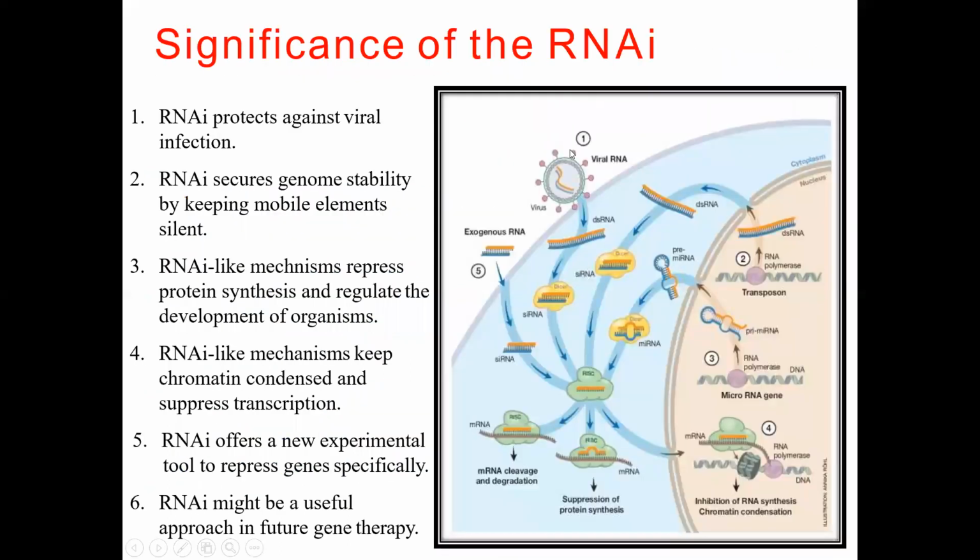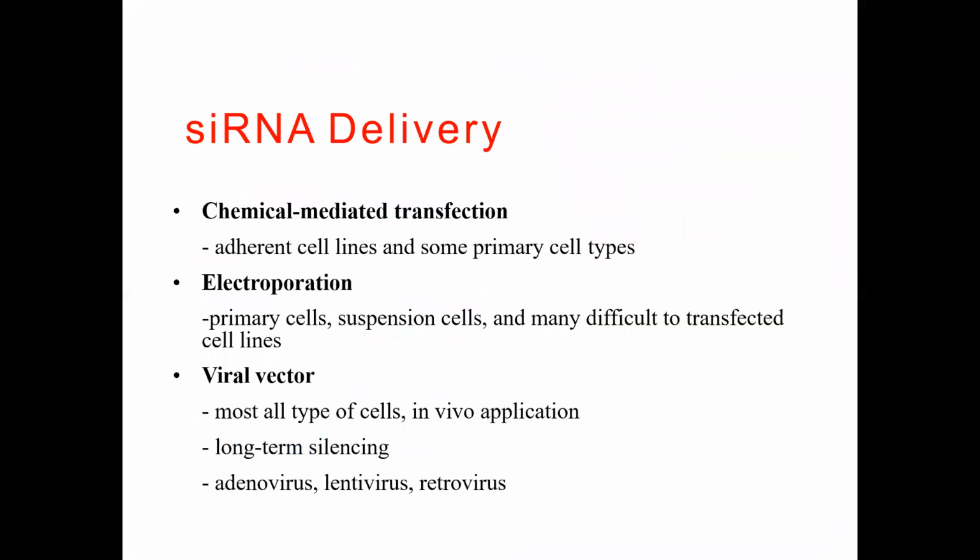siRNA mainly uses chemical mediated transfection. That means adherent cell lines and some primary cell types. As the siRNA is moving from one place to another, it can be used as a targeting agent, or chemical mediated transfection can be done. Electroporation is for primary cell suspensions and many difficult to transfect cell lines. Viral vectors can be used in most types of cells. That means different viruses carry this siRNA and they are used for gene silencing.